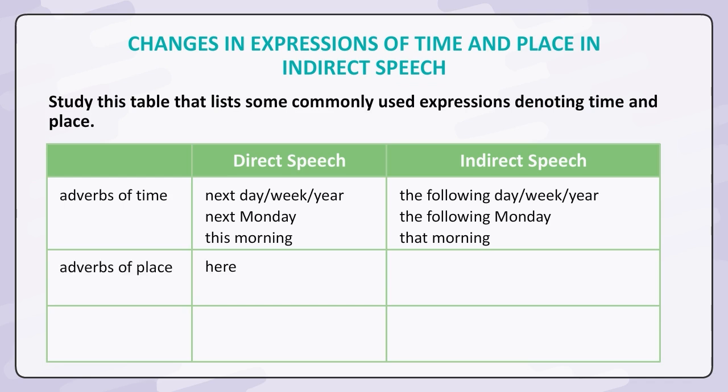Adverbs of place: here, there; herein, therein. Demonstratives: this, that; these, those.